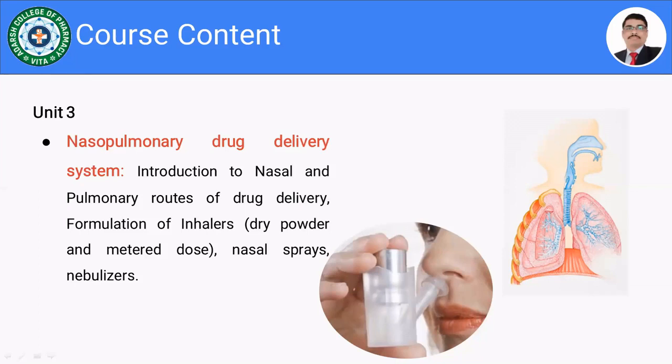So we are going to discuss the introduction to the nasal route of administration, the introduction to the pulmonary route of administration, and furthermore the formulations of inhalers, that is dry powder and metered dose, then nasal sprays and nebulizers. So this is about the nasopulmonary drug delivery systems under unit 3.